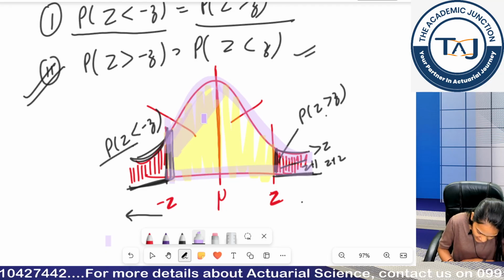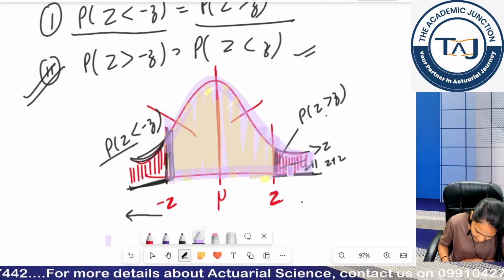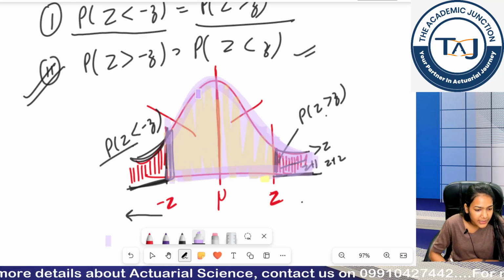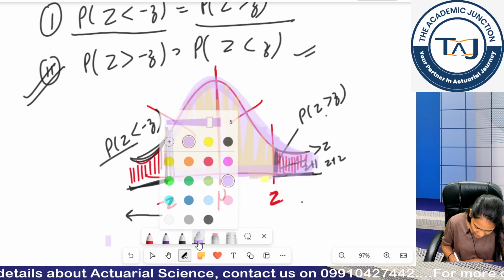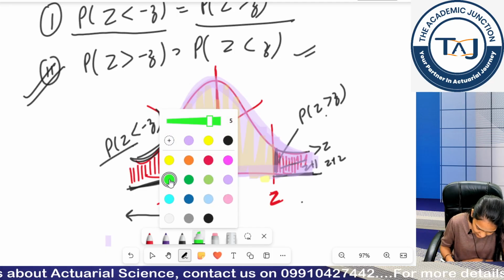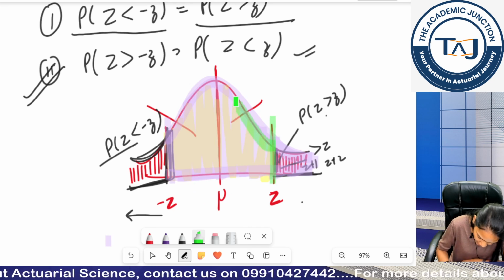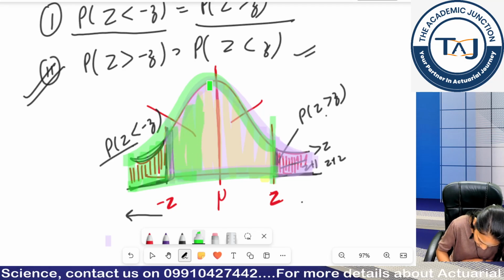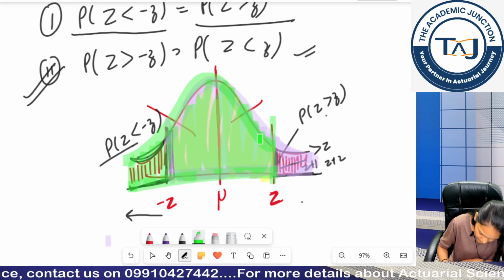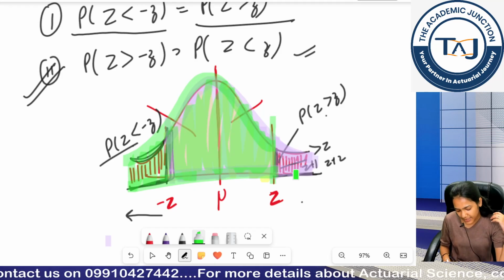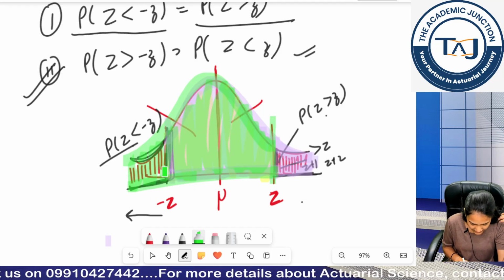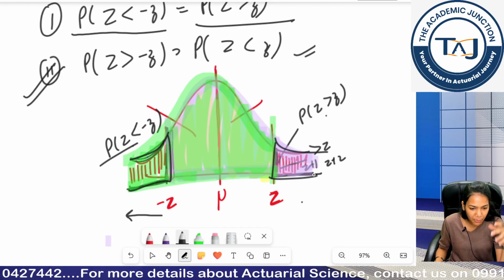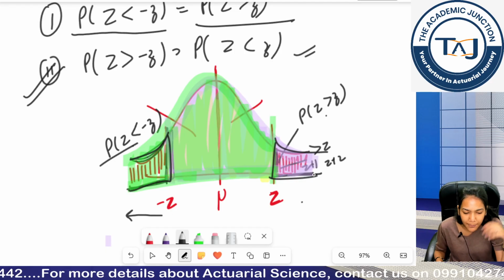This is everything which is greater than minus z, and anything which is less than minus z is basically this portion. From one end I am leaving this portion, and from the other end I am leaving this portion. I am leaving the same portion in both cases.